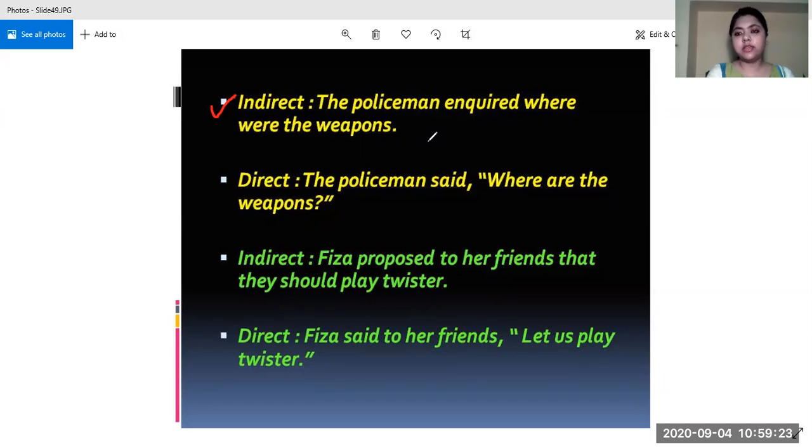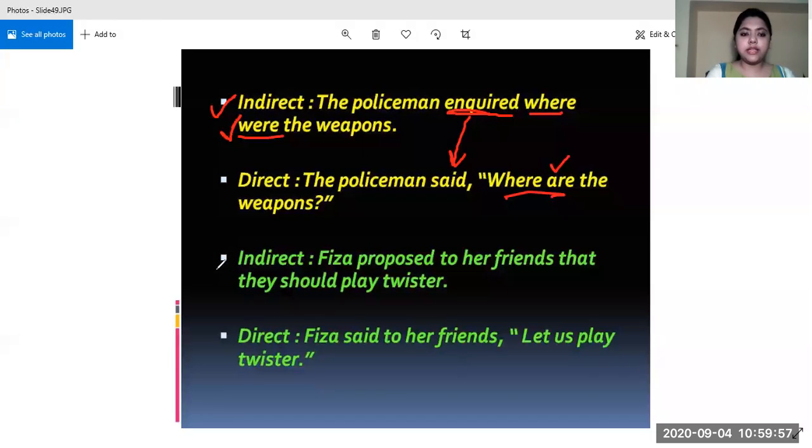So the policeman, he's asking, he's inquiring. But whatsoever this reporting verb is, we just change it into said or said to. And since there is no object, only said will be used. The policeman said, where are the weapons? Where were the weapons will change into where are. Were is the past form, so if we find a past form, we change it into present.